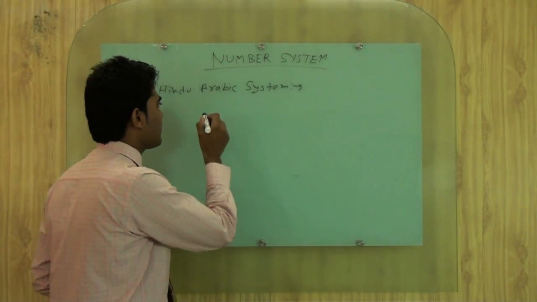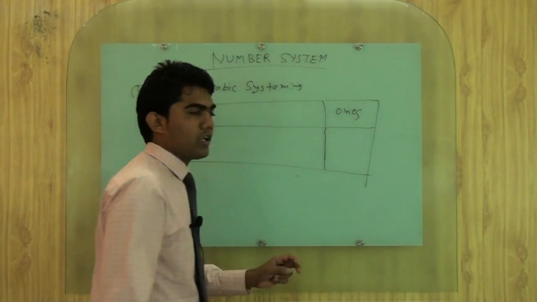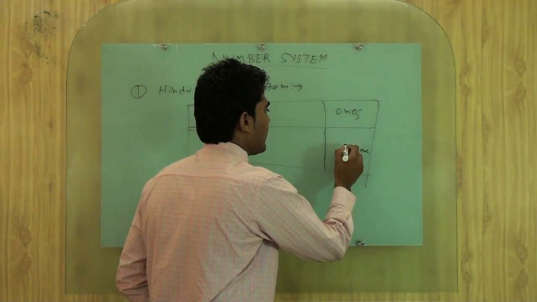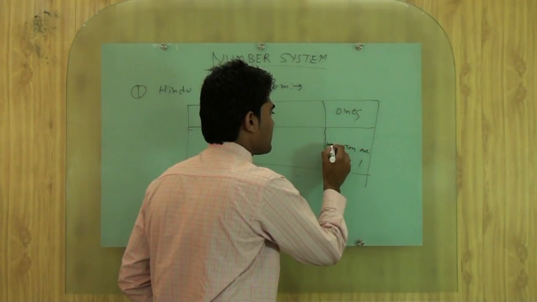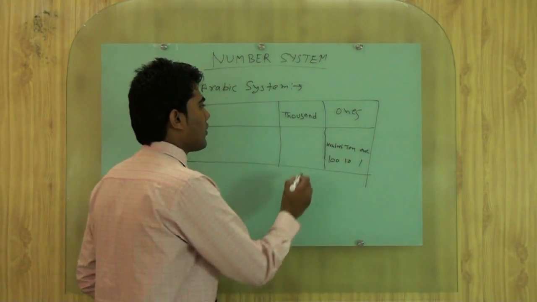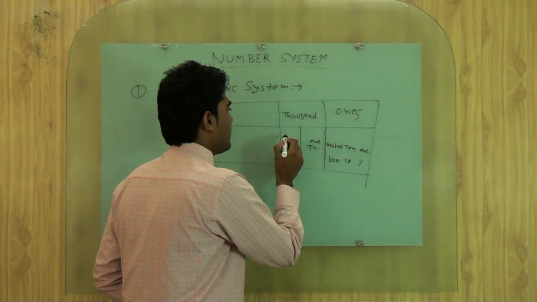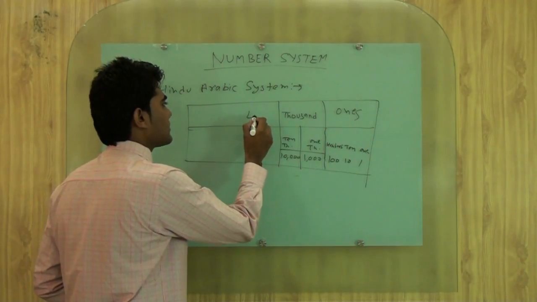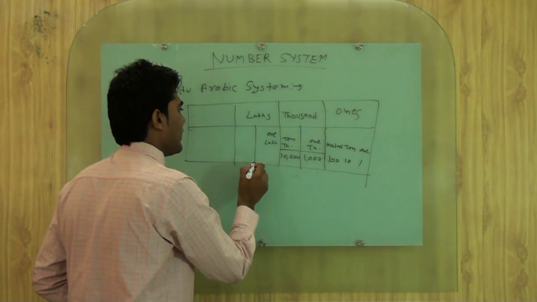There is a chart given. Here we will write only ones, just like 1, 10, 100. After that 1000, and 10,000. After that lakhs. In lakhs, 1 lakh and 10 lakh.